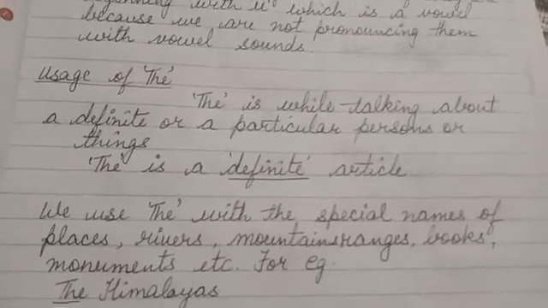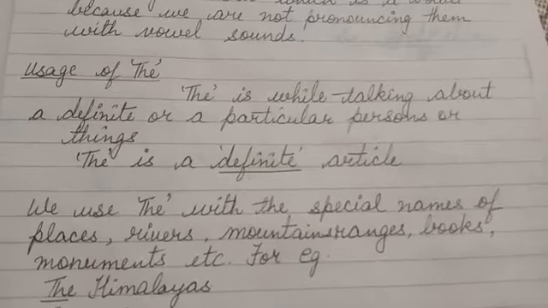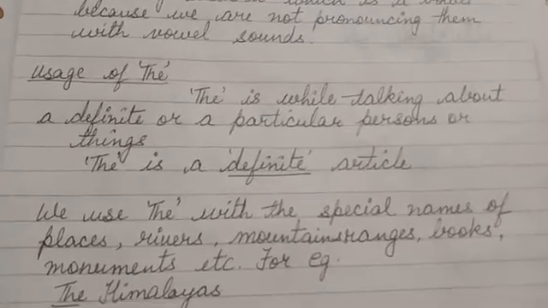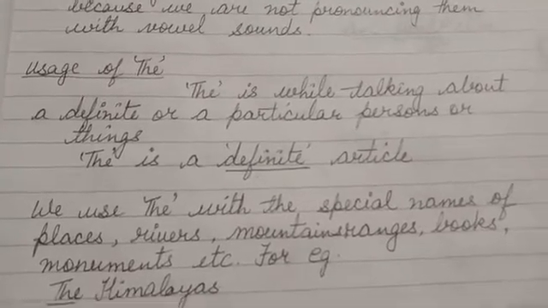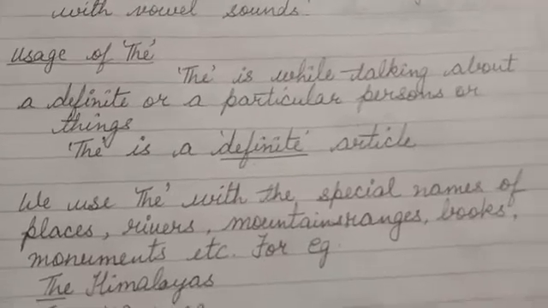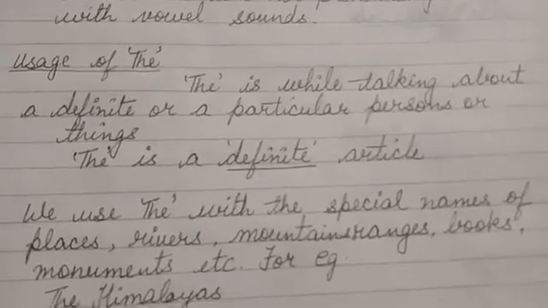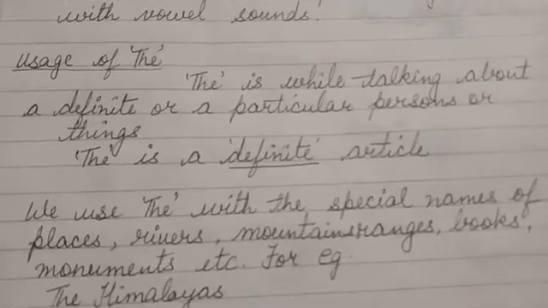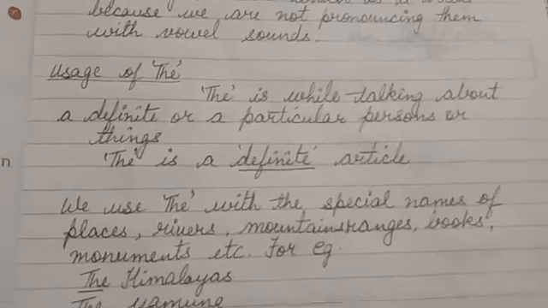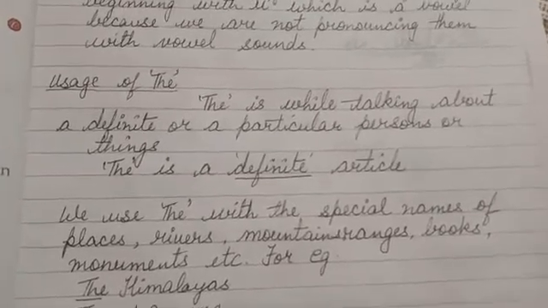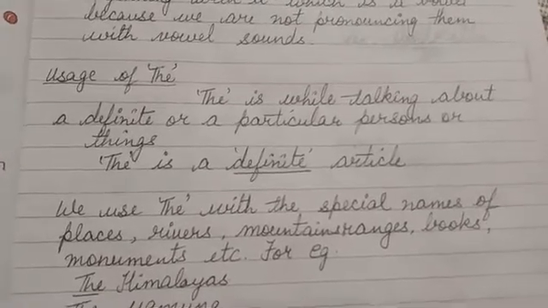Now another example I'll give you, the example of a shirt. I have a shirt, not many shirts. But when I say I have the black shirt, that means I'm specifically telling that the shirt is black in color. I'm talking about the black shirt. I'm not talking about any other shirt. I hope you are understanding.